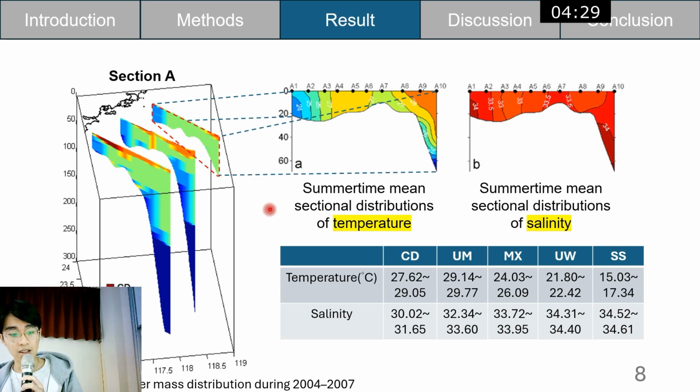They plot the figure on the left-hand side, called the summertime mean water mass distribution. There will be five water masses in the distribution structure, and I will talk about it later. The table here shows the water mass structure classification, and you can see each of them has a specific temperature range and salinity range, and we'll talk about it later.